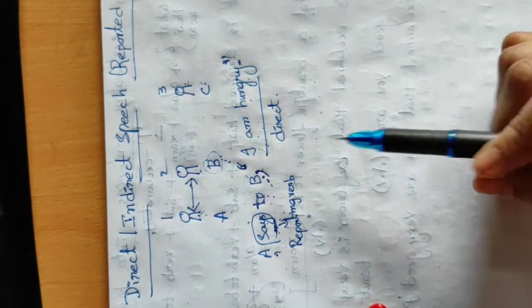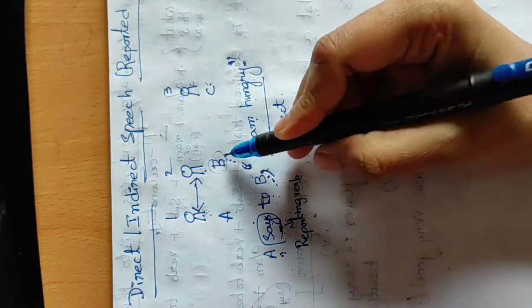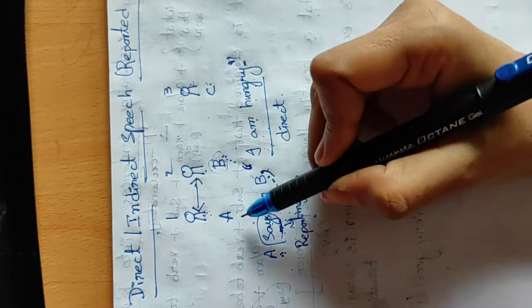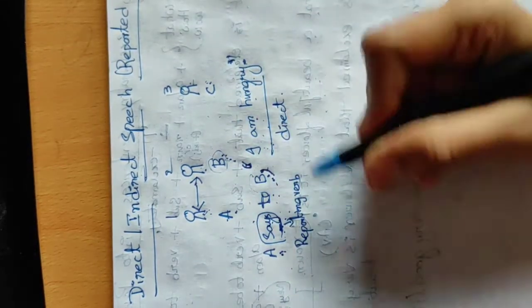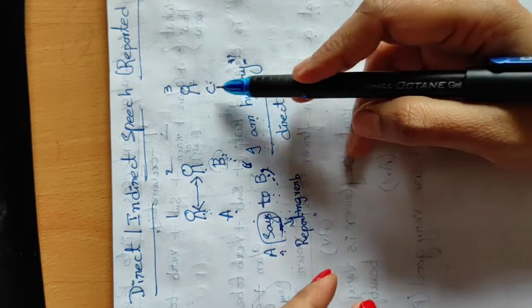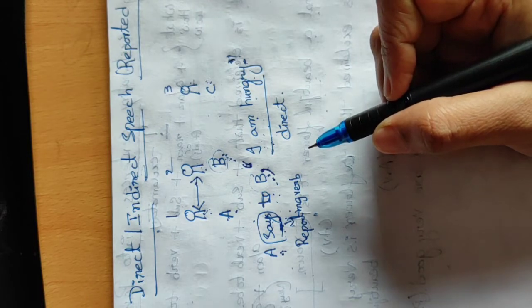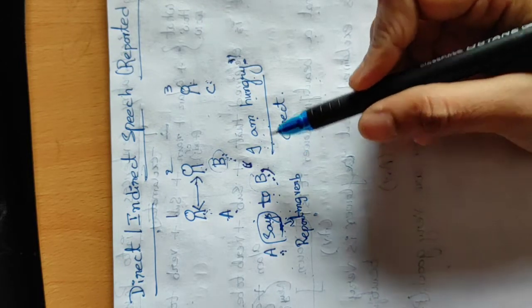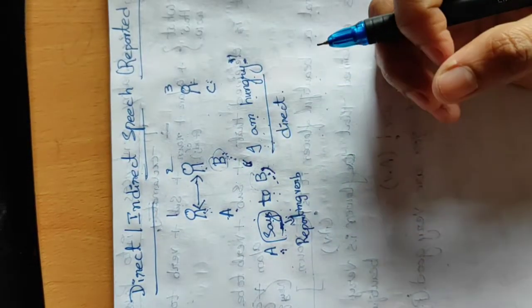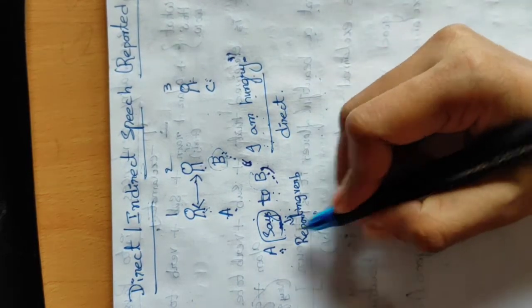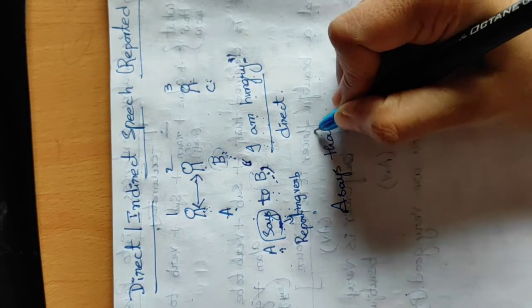Now B wants to convey this message to C. So how will we write it? B has to start because he doesn't know what A said. So who is conveying? The mediator, B. B is conveying the message to C. How can he say it? He says, in indirect form, A says that.